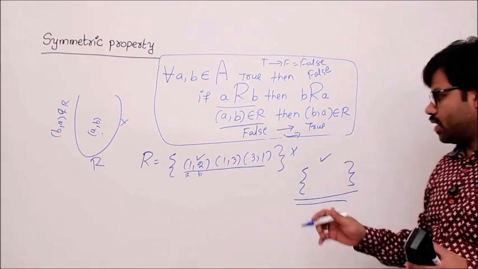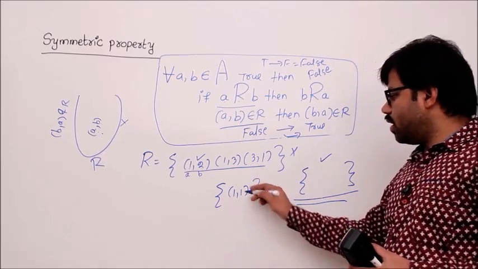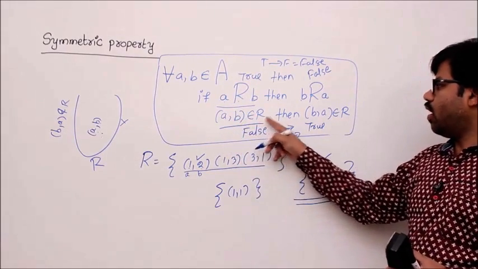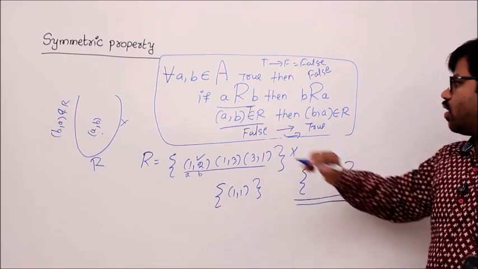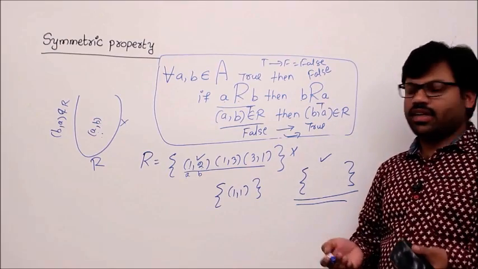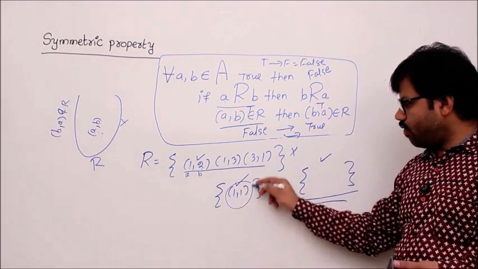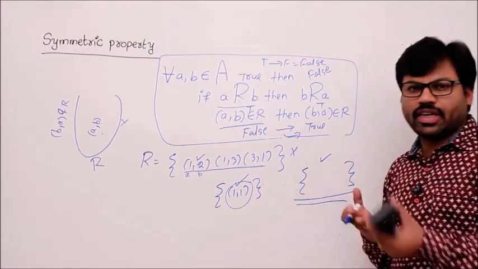Okay. Now one more example: (1, 1). There is no problem with (1, 1). Just check it out. If (1, 1) belongs to R, then (1, 1) belongs to R. Obviously it is true. Now for this example, the reverse is also true, right? (B, A). So a symmetric relation can have (1, 1) without any violation. Okay, this is about the symmetric property.